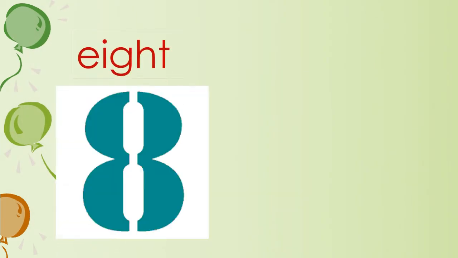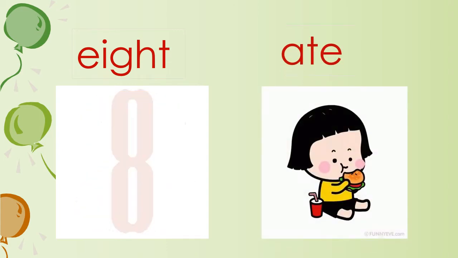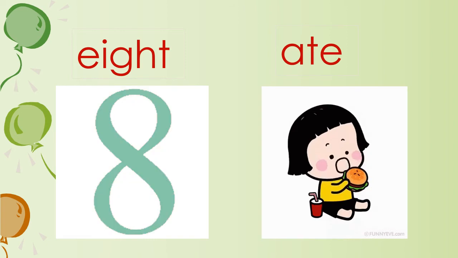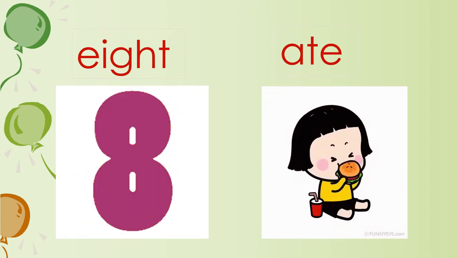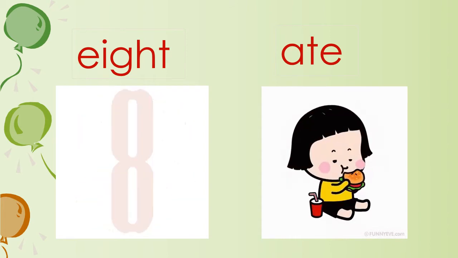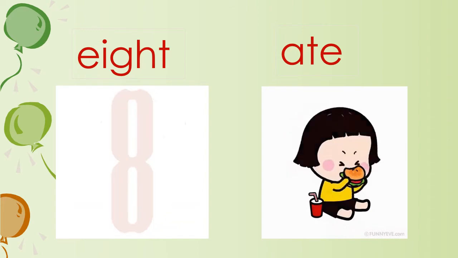The letter "eight" and "ate". They are homophones. The first one is used as the number eight and the other one, when you eat something, is the past tense of eat, ate.